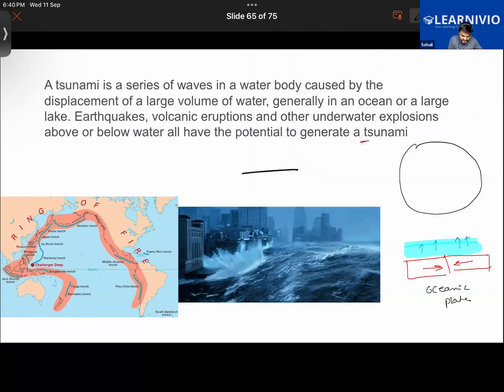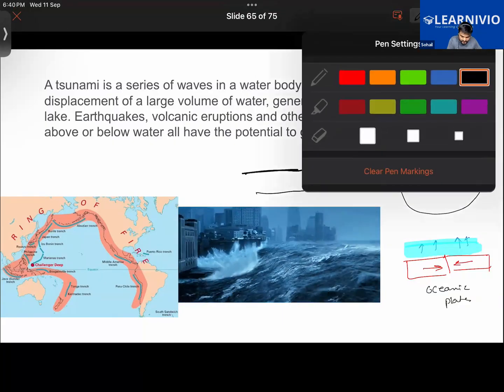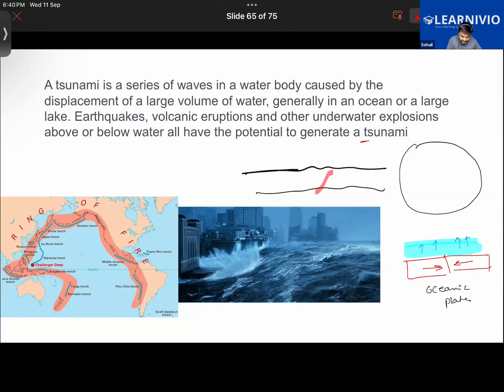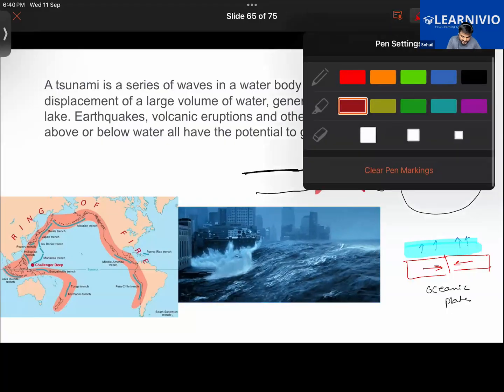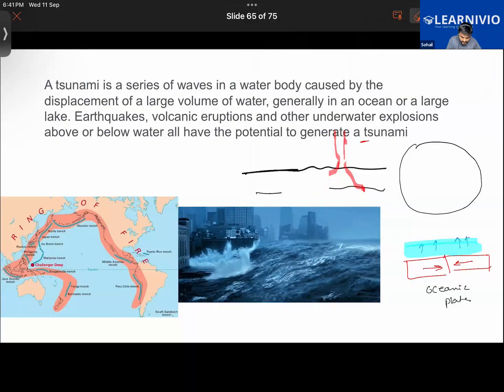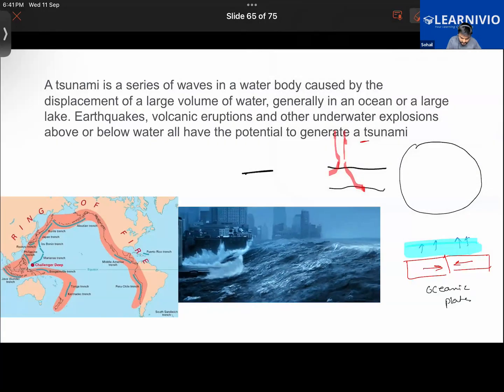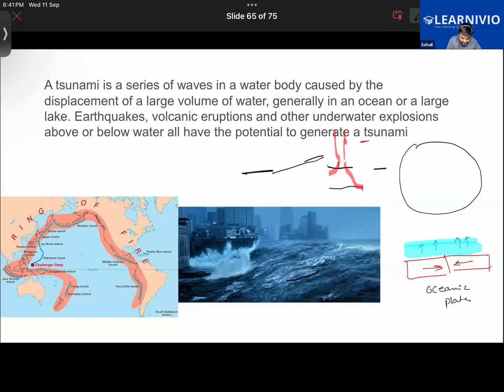Let's say that this is the bed of the ocean. This is the ocean bed. If there is some volcanic eruption here, these plates will be displaced from their position. Now pay attention to this one here. Now the plates will be displaced like this.